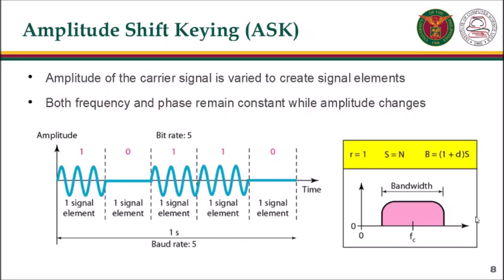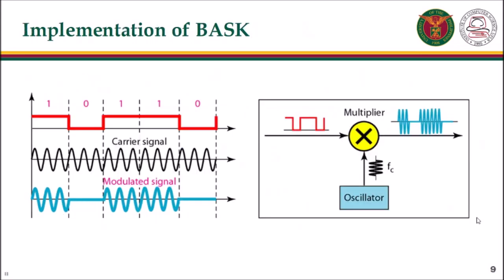In ASK, the amplitude of the carrier signal is varied to create signal elements. Both frequency and phase remain constant, while amplitude changes. An example is the binary ASK. This is the original signal, and this is the carrier frequency. As you can see, if the value is 1, the modulated signal took the shape of the carrier signal. But if the value is 0, the level is 0.